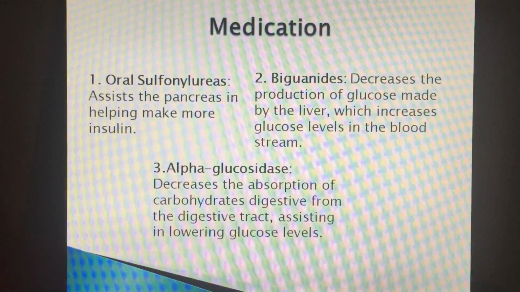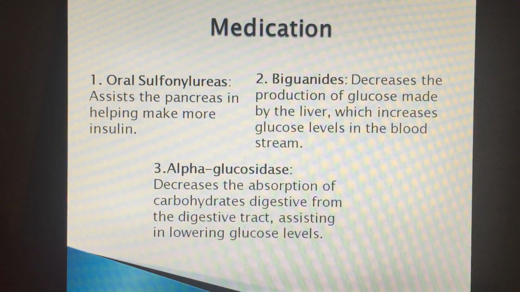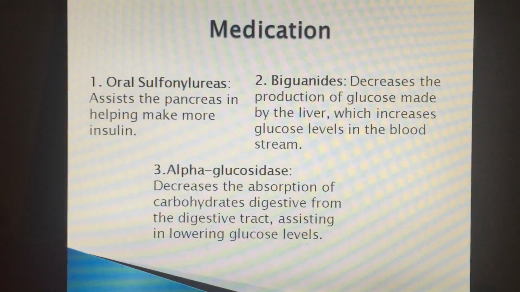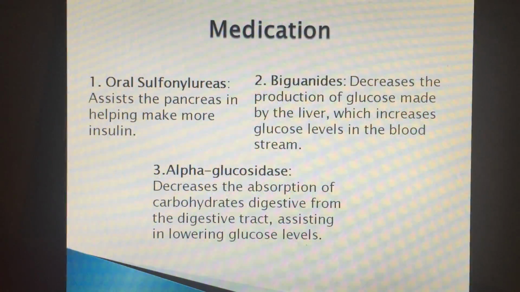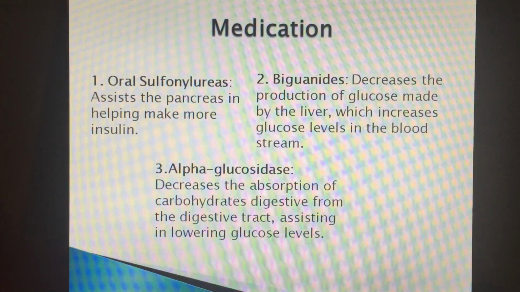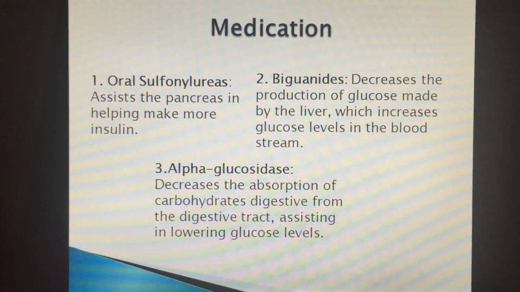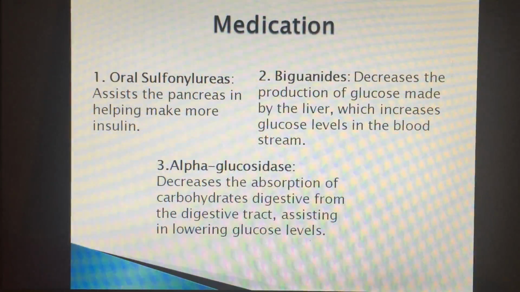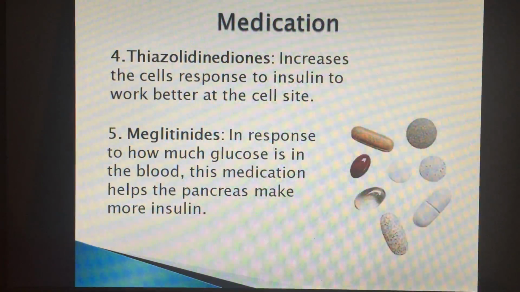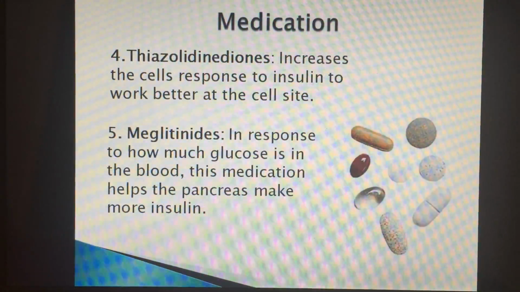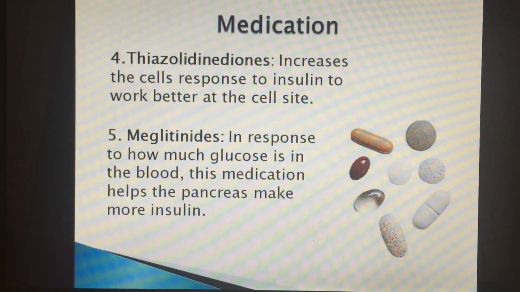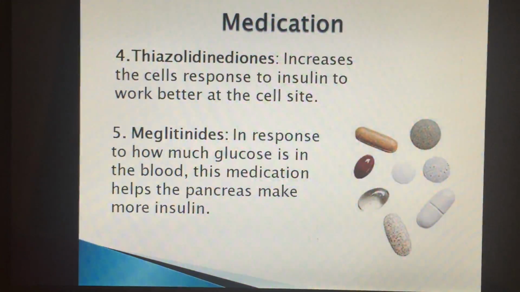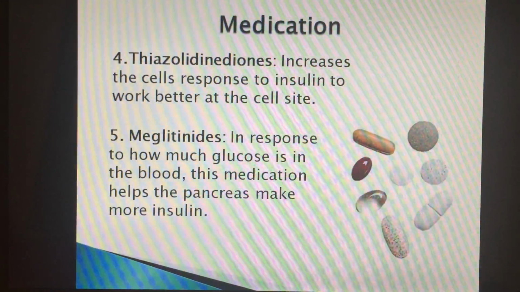Medications include number 1, oral sulfonylureas, which assist the pancreas in making more insulin. Number 2, biguanides, which decrease the production of glucose made by the liver, which increases glucose levels in the bloodstream. Number 3, alpha-glucosidase inhibitors, which decrease the absorption of carbohydrates from the digestive tract, assisting in lowering glucose levels. Number 4, thiazolidinediones, which increase the cell's response to insulin to work better at the cell site. And lastly, meglitinides, which, in response to how much glucose is in the blood, help the pancreas make more insulin.